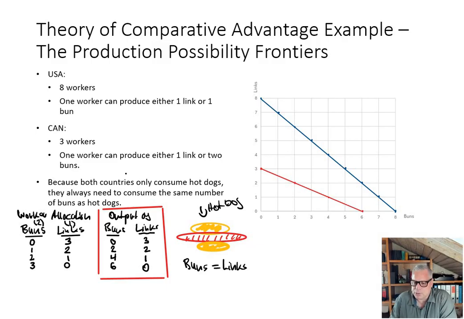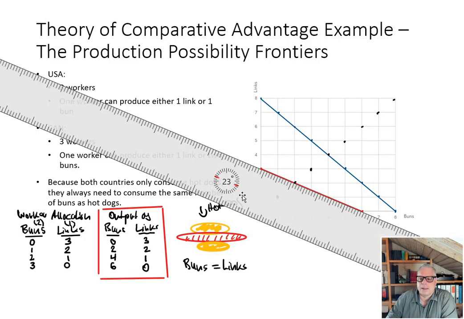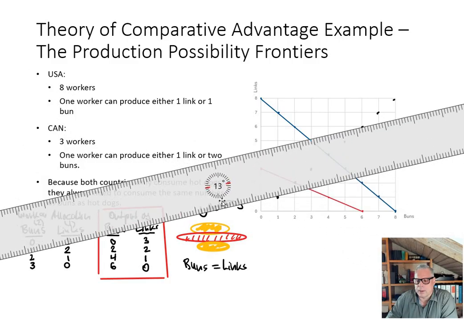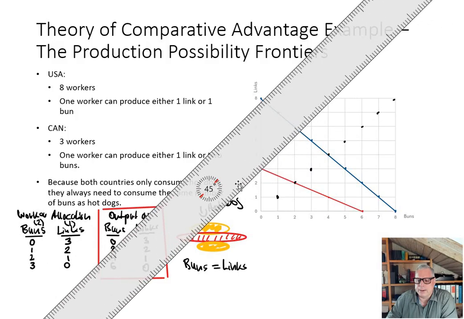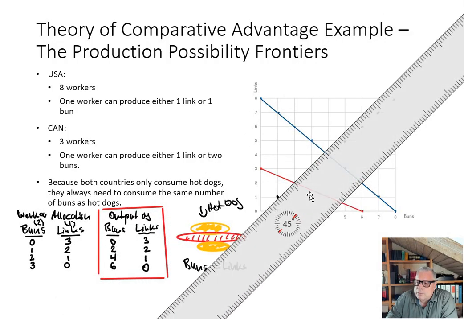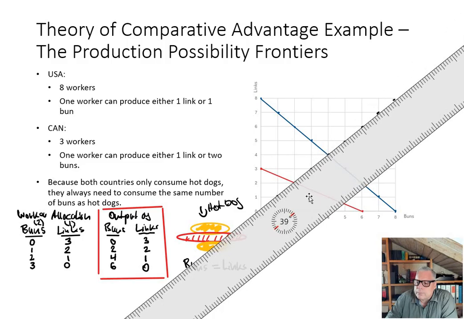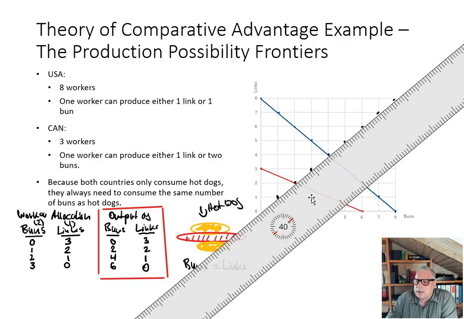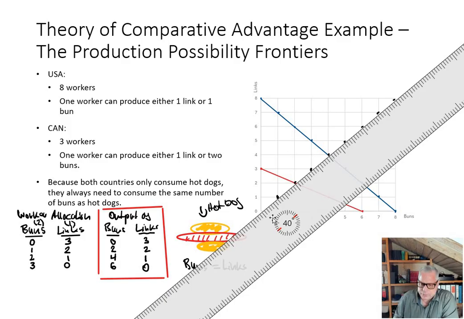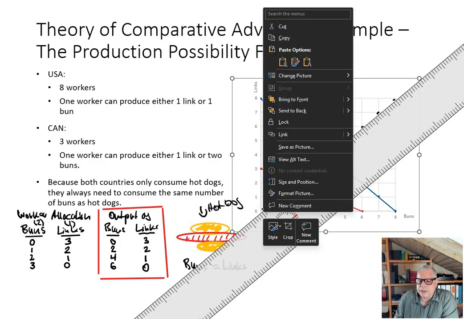Okay, so buns equals links is essentially a 45-degree line. If we capture this relationship, we can now draw a 45-degree line, maybe something like this.